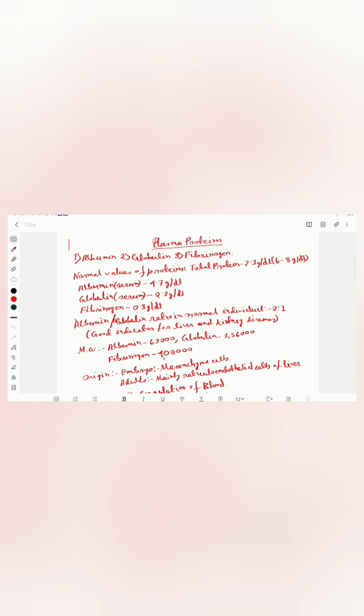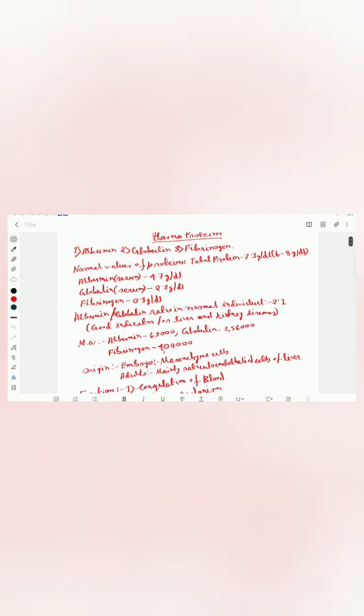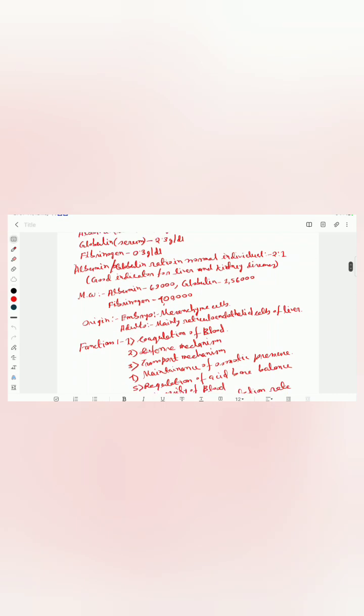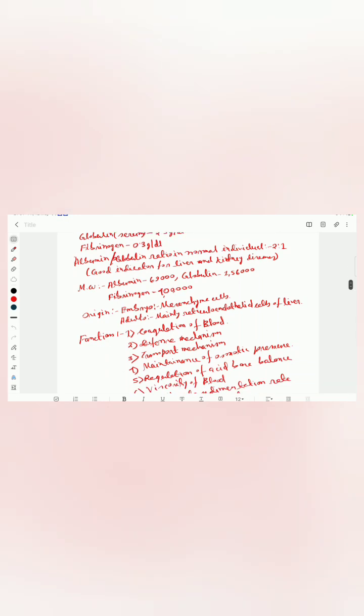Now the normal values of proteins are: total protein is 7.3 gram per deciliter and the range is 6 to 8 gram per deciliter. Albumin is 4.7 gram per deciliter, globulin 2.3 gram per deciliter and fibrinogen 0.3 gram per deciliter. The albumin by globulin ratio in a normal individual is 2.2:1. It is a good indicator for liver and kidney diseases. The molecular weight of albumin is 69,000, while that of globulin is 1,56,000 and fibrinogen is 4 lakh.